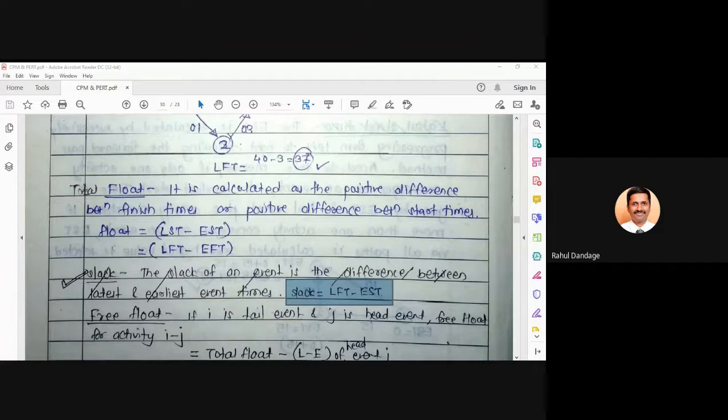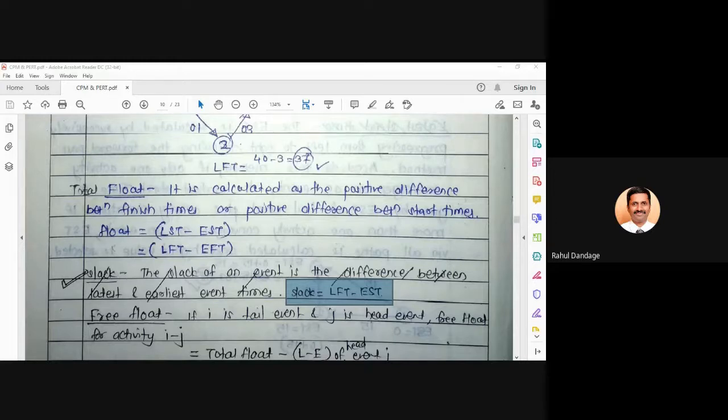Do these events have the values of LFT and EST the same or different? Same. So each and every event which is a part of your critical path will have the values of LFT and EST equal to each other.